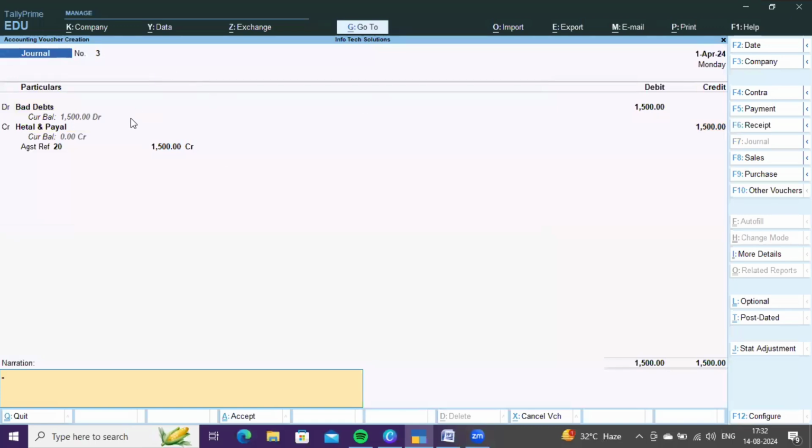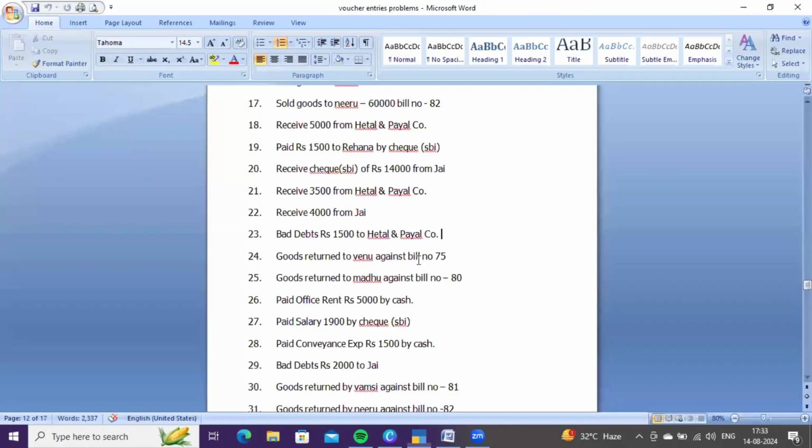This is how you need to enter bad debt transaction. Bad debt is loss to us. As per normal account rule, you need to debit loss and credit the corresponding account. Then press Ctrl A to save it.